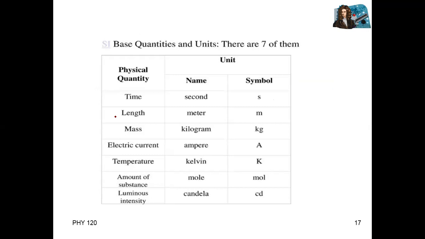Amount of substance, which is actually from chemistry, is the mole. The number of particles in a body is measured in moles. For example, we have luminous intensity, which is the candela. These are basic units. These are not derived from other units. Time, second; length, meter; mass, kilogram; ampere for current; temperature, Kelvin; amount of substance, mole; and luminous intensity, you can say light intensity, which is candela.